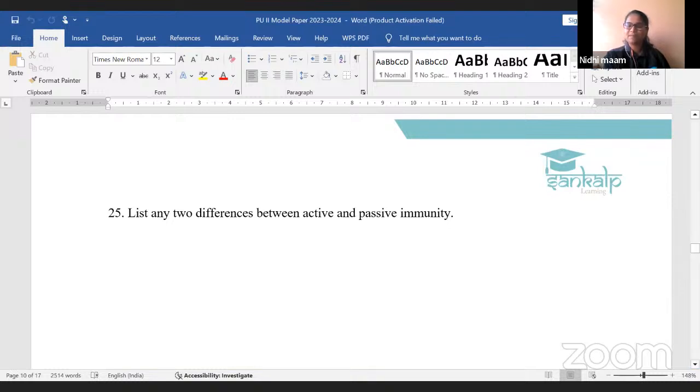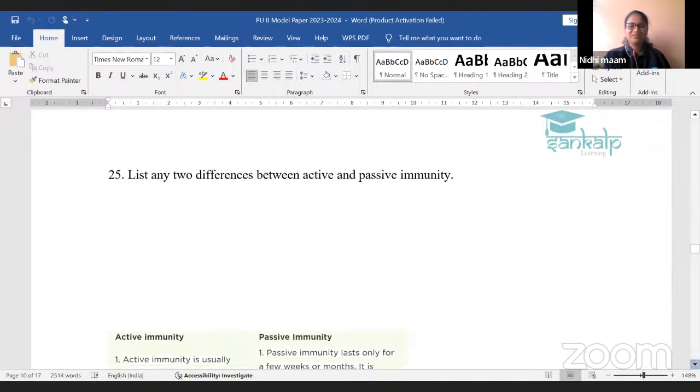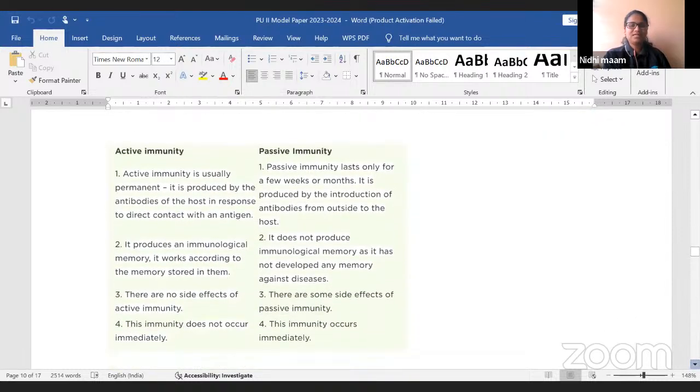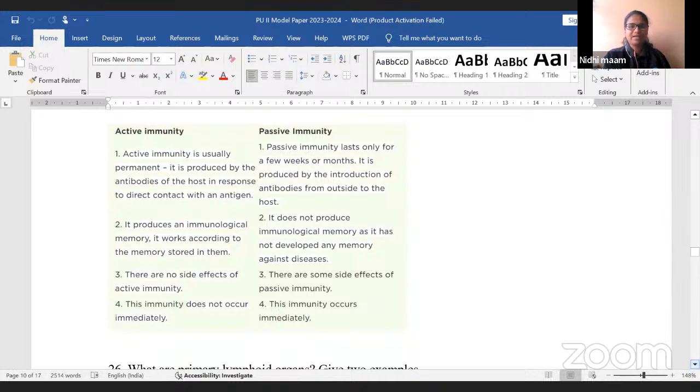Any other differences? Fine. So let us discuss. Active immunity is usually permanent. It is produced by the antibodies of the host in response to direct contact with an antigen. Passive immunity lasts only for a few weeks. It is produced by introduction of antibodies from outside the host.